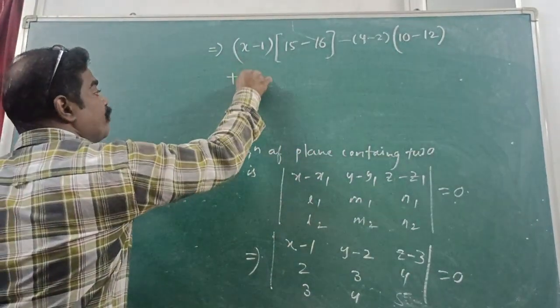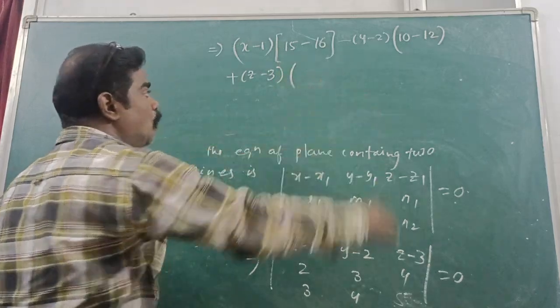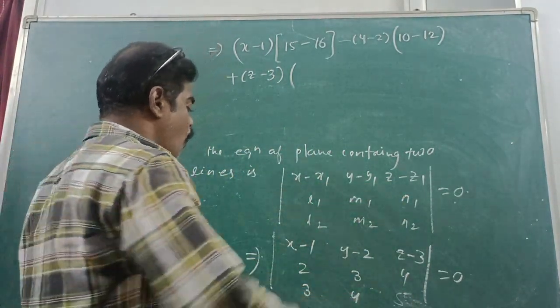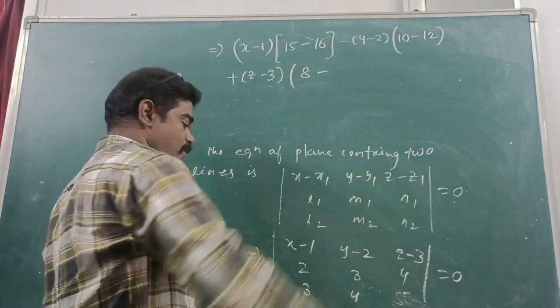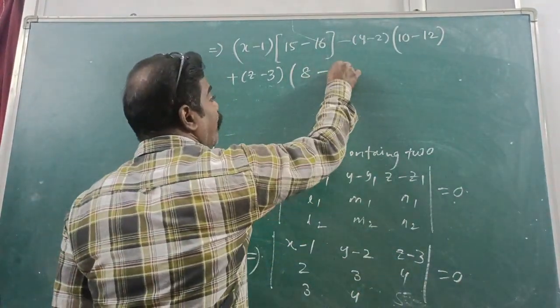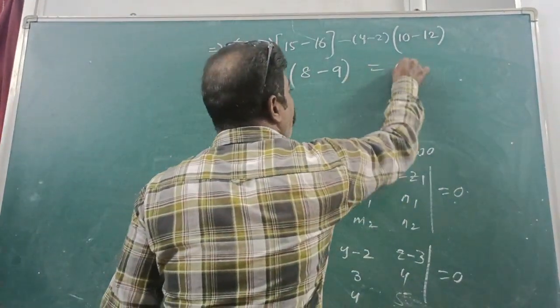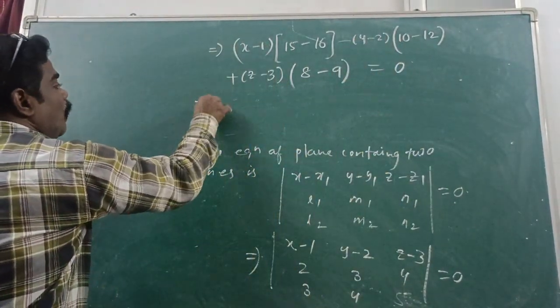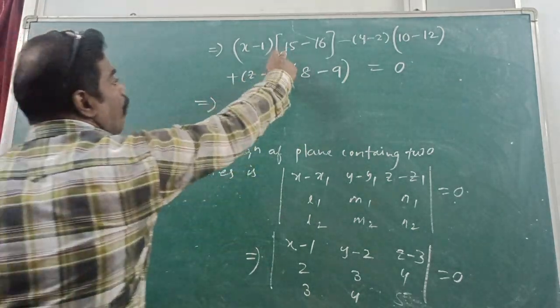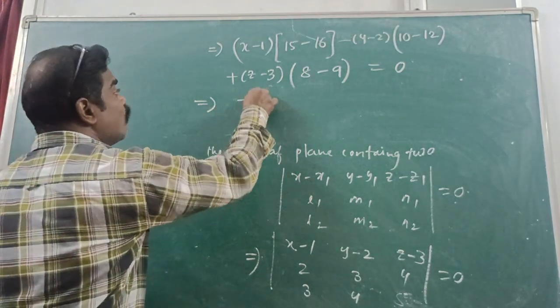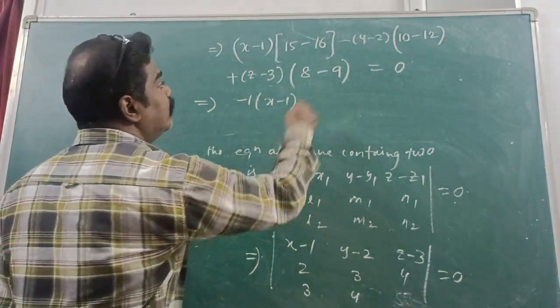Plus z minus 3 into, 2 into 4, 8, minus 3 into 3, 9. Have you understood now? Fine. Is equal to 0. This implies 15 minus 16 is minus 1, so minus 1 into x minus 1.